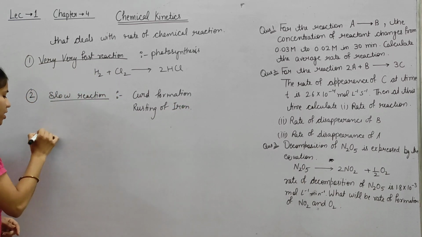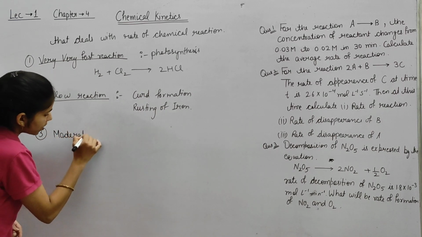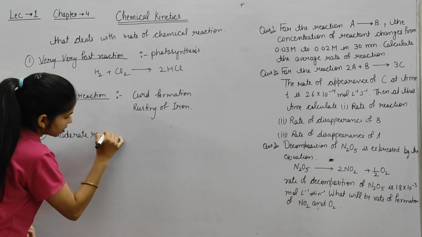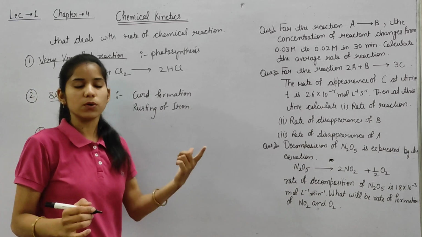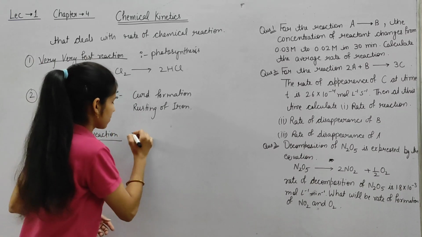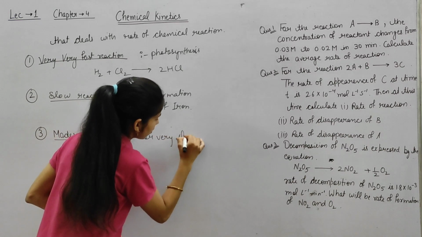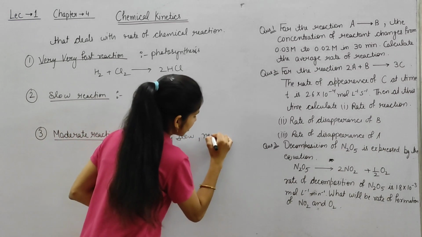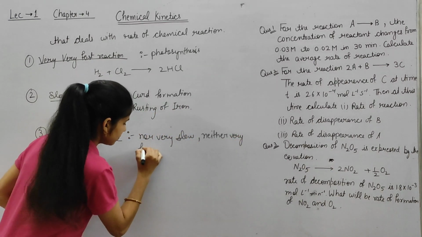Okay. Now the third is moderate reaction. So these are those reactions which are neither very slow nor very fast.